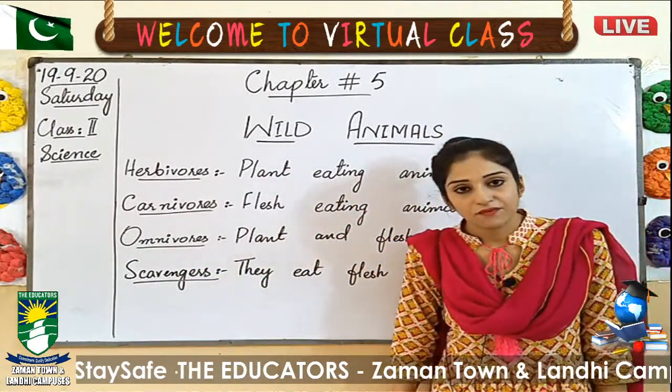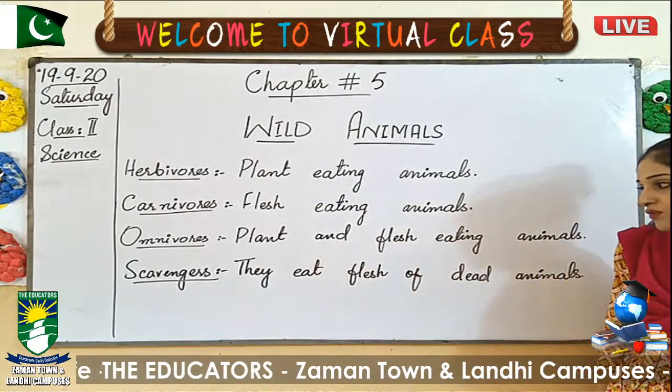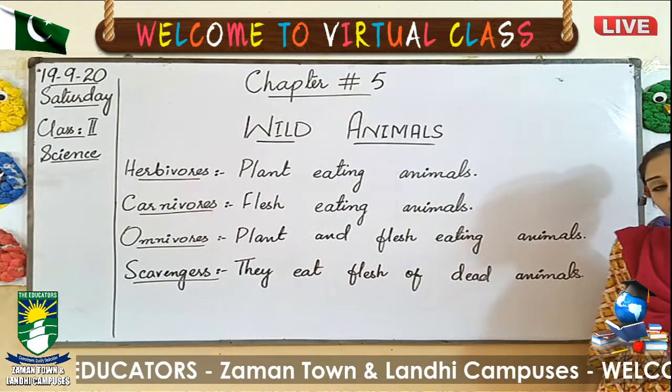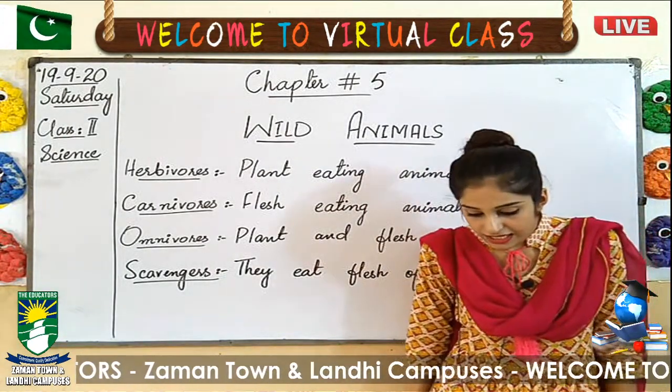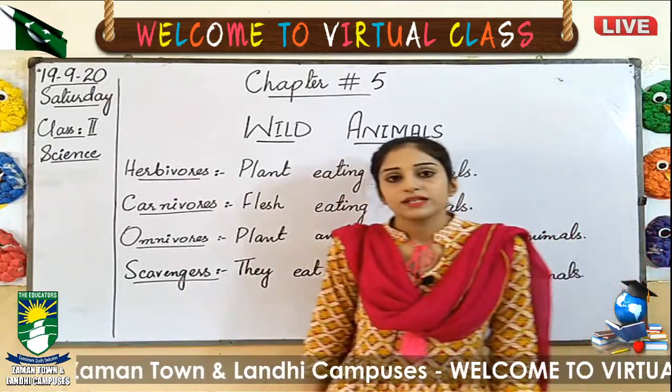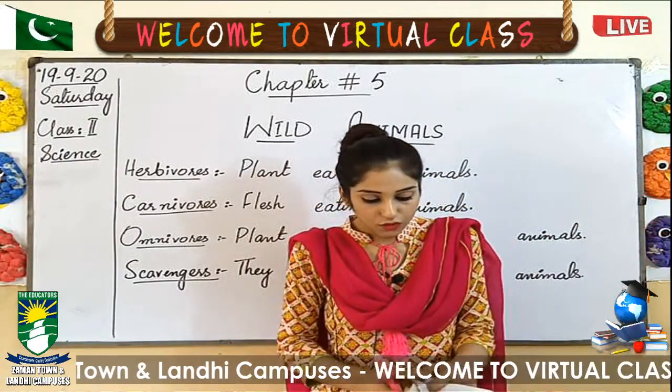Last one is scavengers. Which animals are called scavengers? They eat flesh of dead animals. It means they eat dead bodies. So these are called scavengers. This was the review of the chapter.